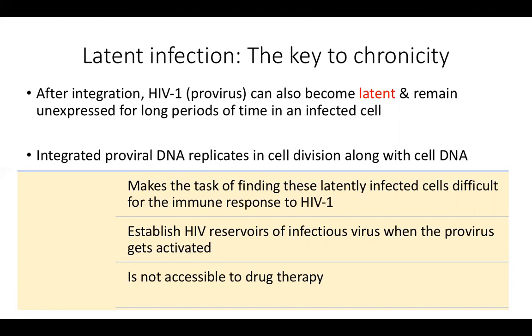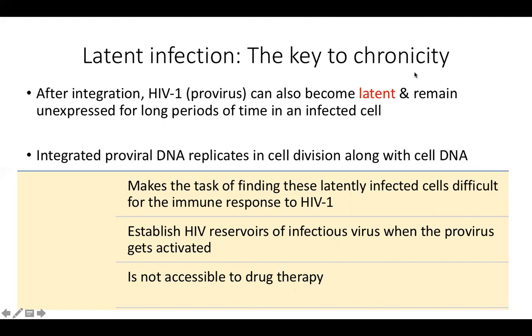And once it does, I'm forgetting the numbers, but around 10 raised to 9 virions are released every day. So when it is active, 10 raised to 9 virus particles are released every day into the circulation. Of course, that is not from one provirus, I'm talking about a lot of provirus particles. And again, not only to the immune system, also to the drugs that we are going to give, it is difficult to find.